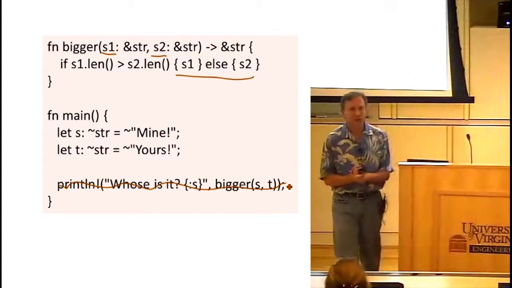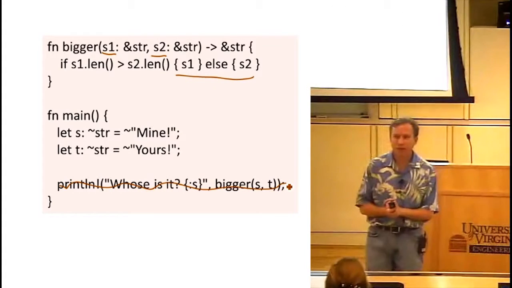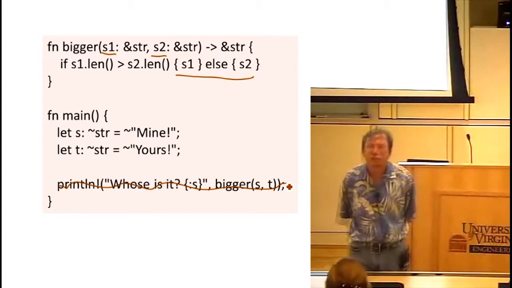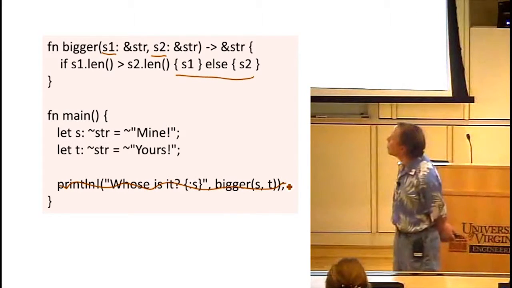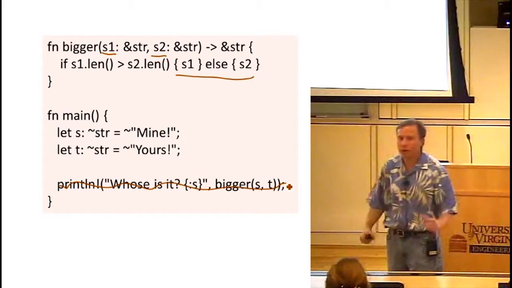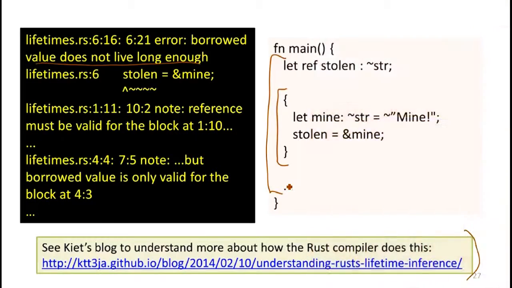Yeah, so what's wrong with it without the println? The compiler is going to complain before I get to the println? Yeah. Are we trying to borrow? Okay, I think you're on the right track. So when we borrow things, we have to borrow them for some limited amount of time. The time that we're borrowing it is defined by the lifetime of that variable.